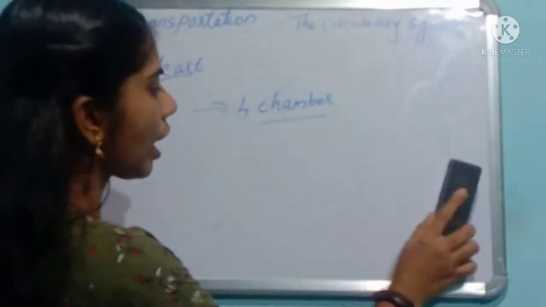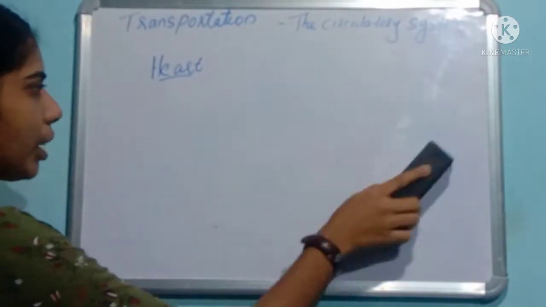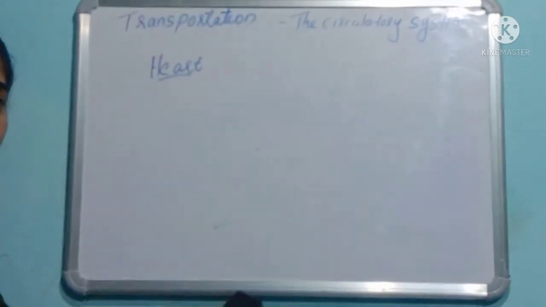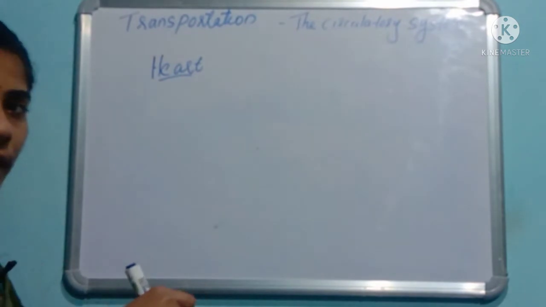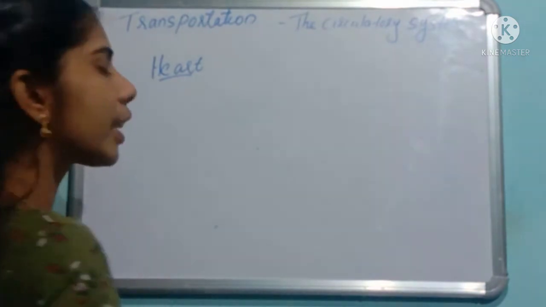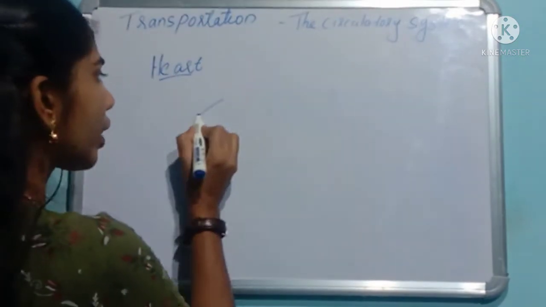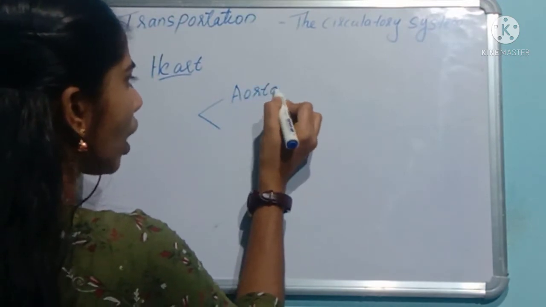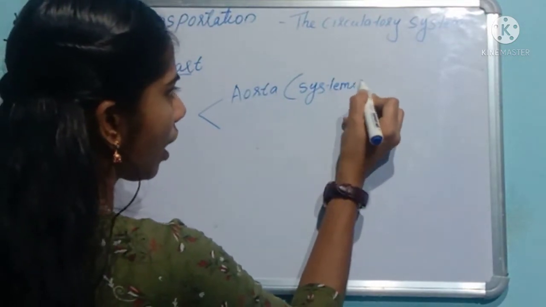Now, about the vessels helping in the circulatory system: the main function of the heart is the pumping of the blood, right? So for the pumping of the blood, there are arteries present. In the internal structure, let us discuss the arteries. The heart has two arteries. The first one is the aorta, otherwise called the systemic artery.